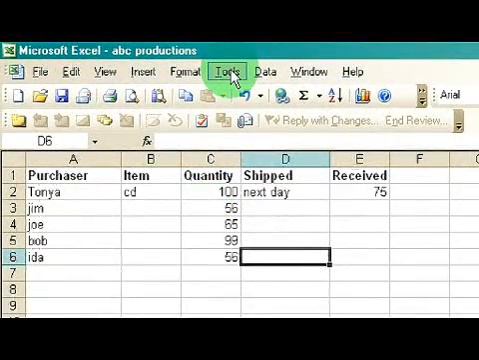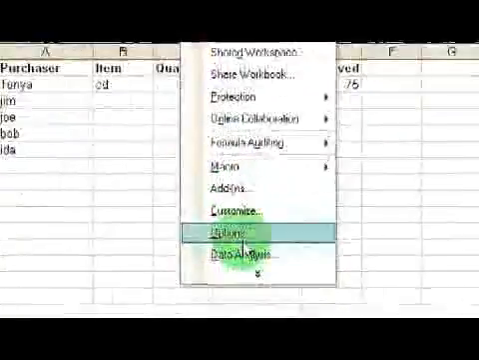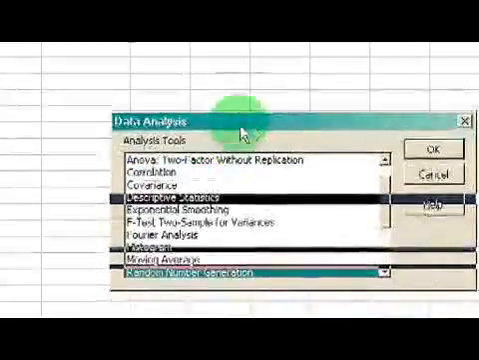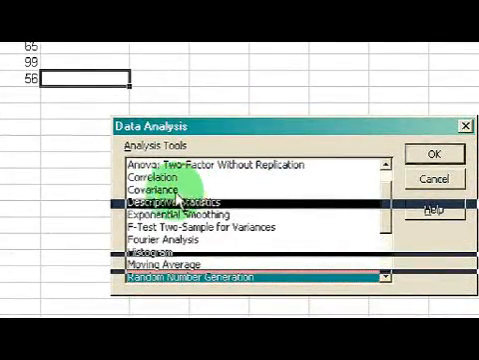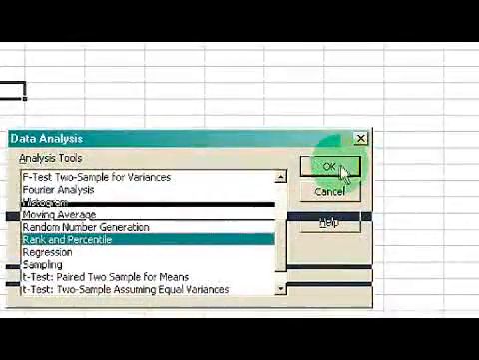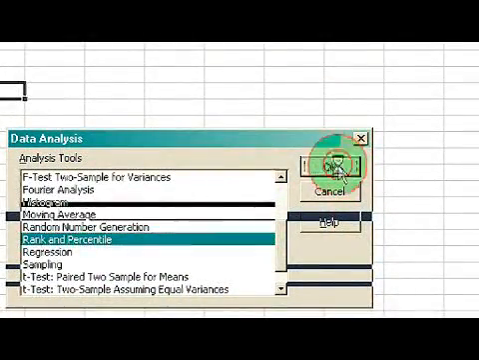Next thing you want to do is go to Tools, and click on Data Analysis. This is going to bring up a data analysis wizard. You get to pick whichever data analysis tool you want to use. We'll use a rank and percentile analysis.